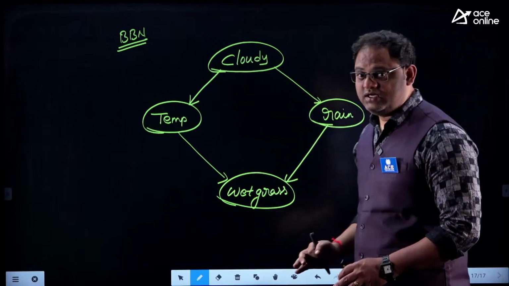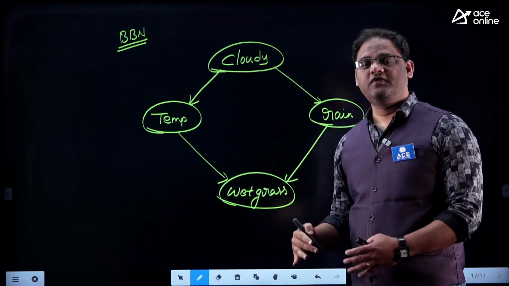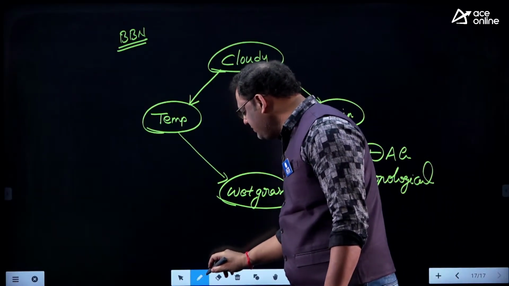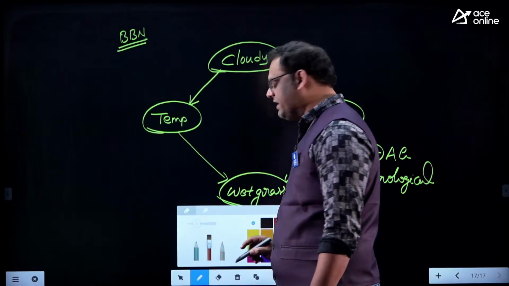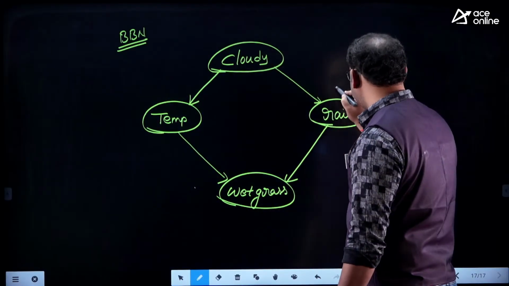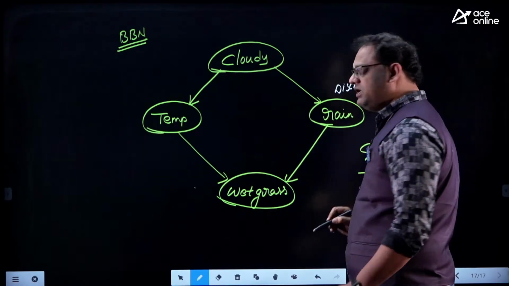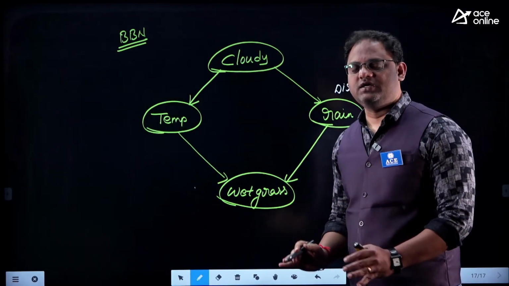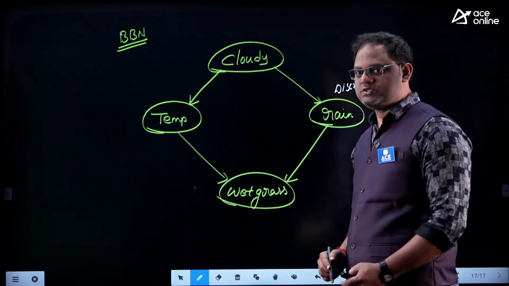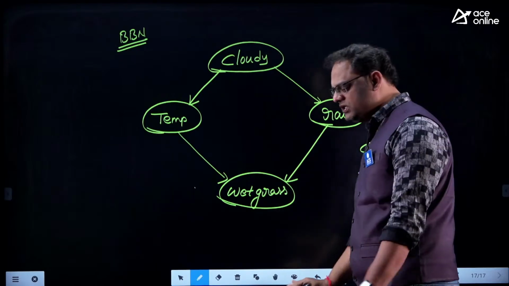My dear, see this. Here what we have, cloudy is one variable. The probability of cloudy, everything you can discuss. And rain. Rain can happen or rain may not happen. There are only two things here. So it is just like a discrete variable. Yes, my dear, a discrete variable is finite. It's not in a continuous manner. It's in a discontinuous manner. You can say true or you can say false. That's it. There ends the matter.